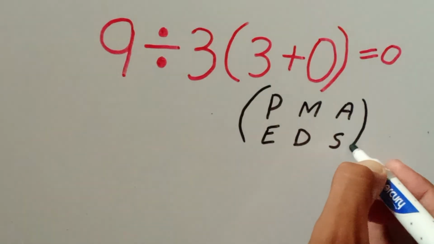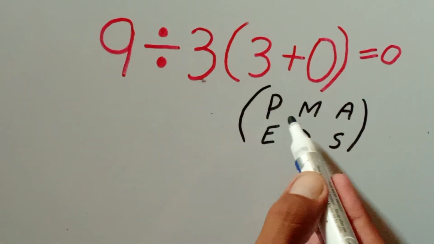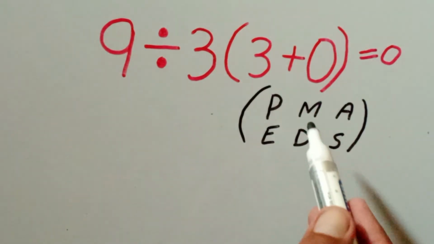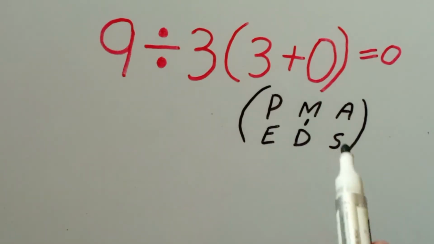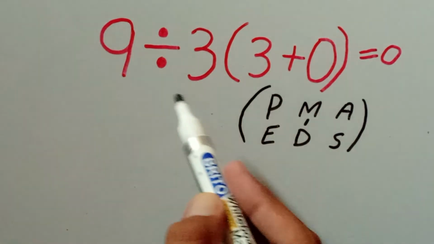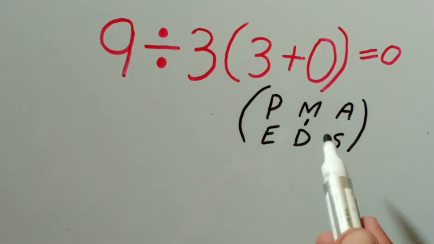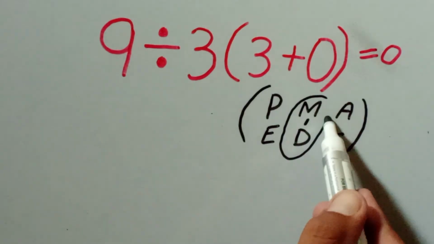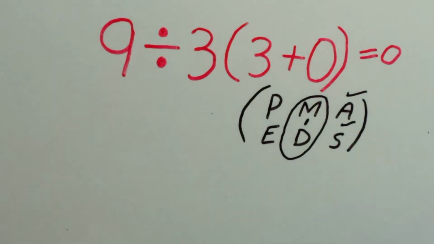Okay guys, in PEMDAS, parentheses have higher priority than other operations. Multiplication and division have equal priority, and we have to go from left to right. But remember that multiplication and division have higher priority than addition and subtraction.